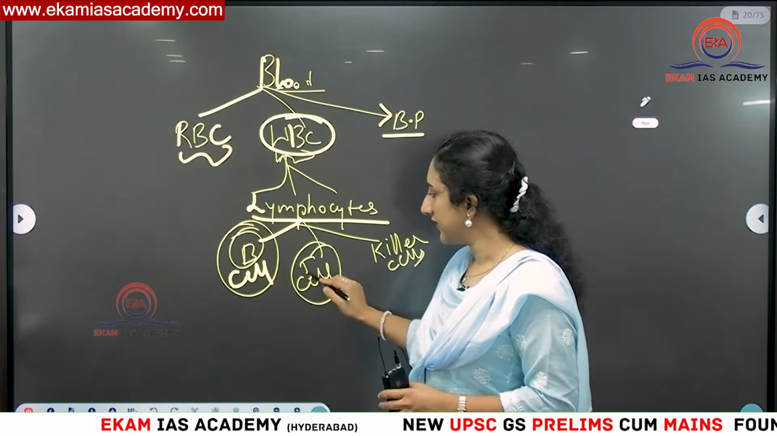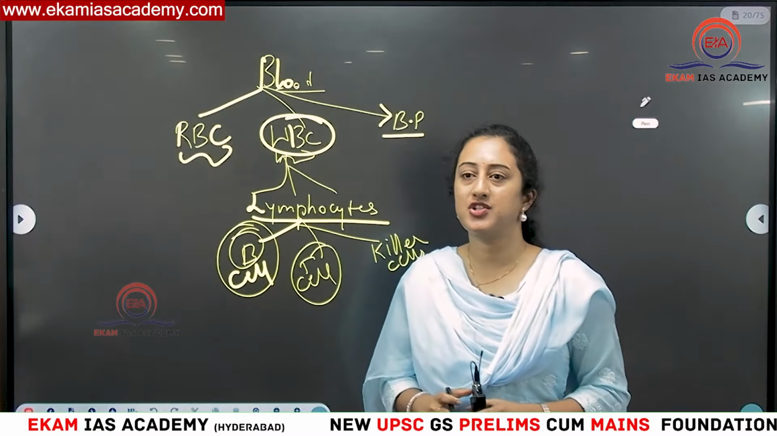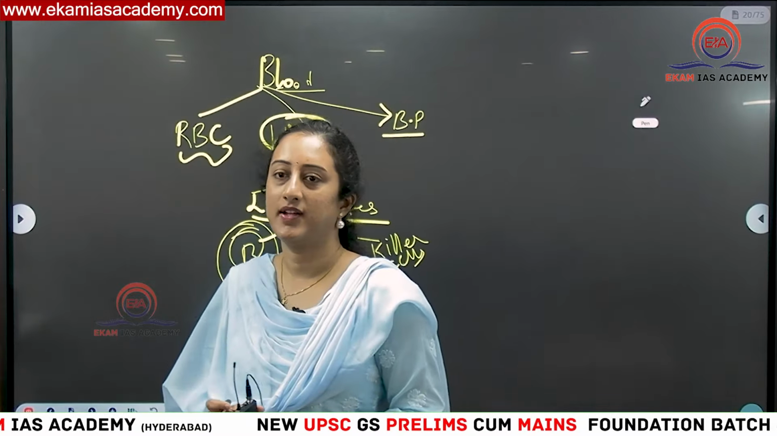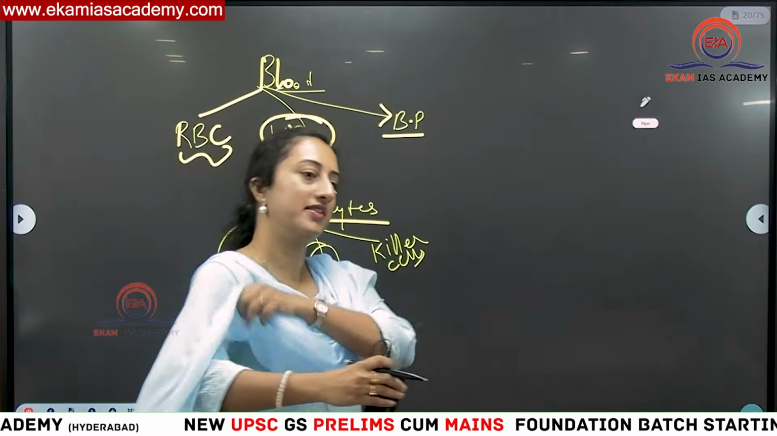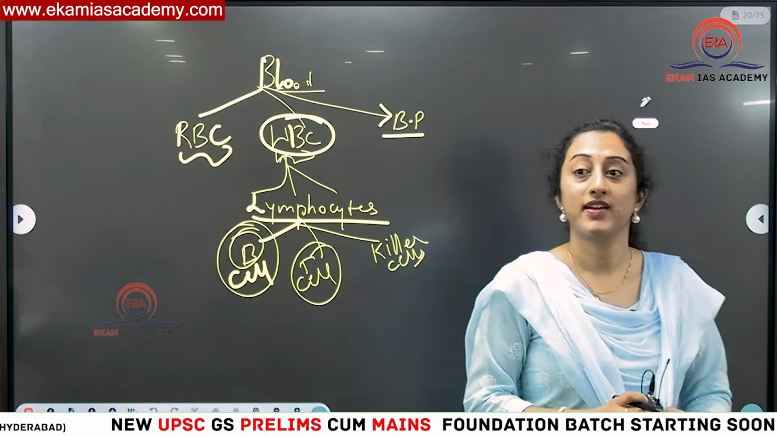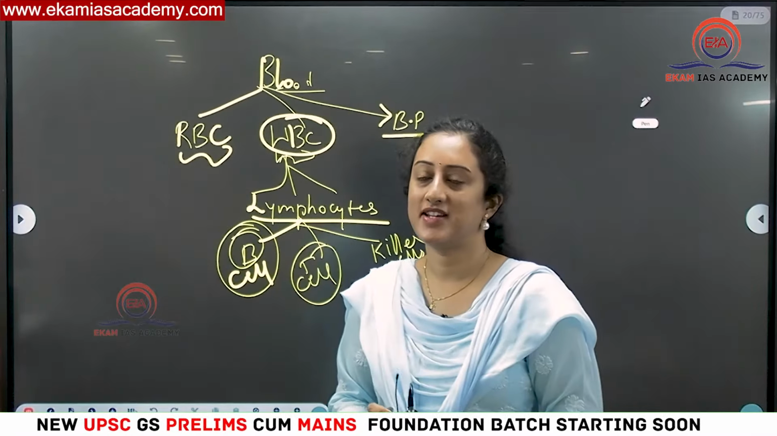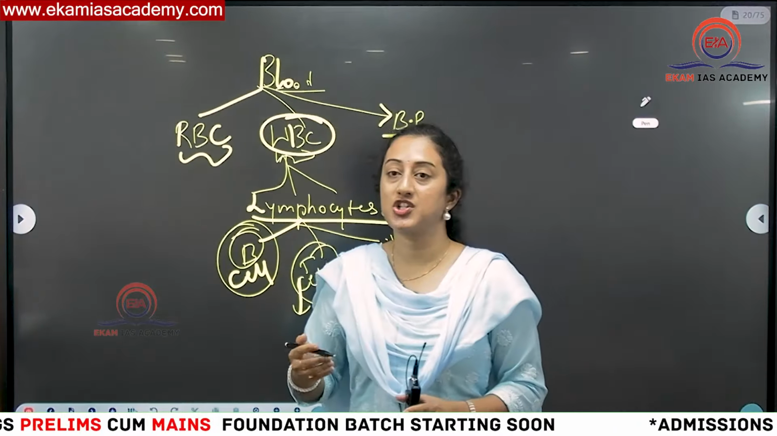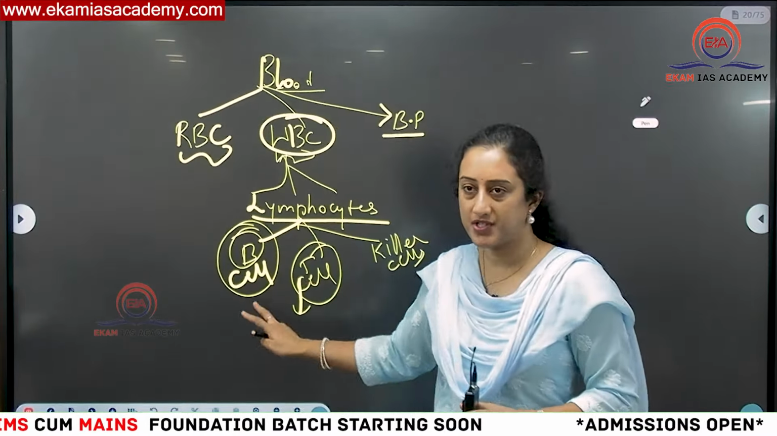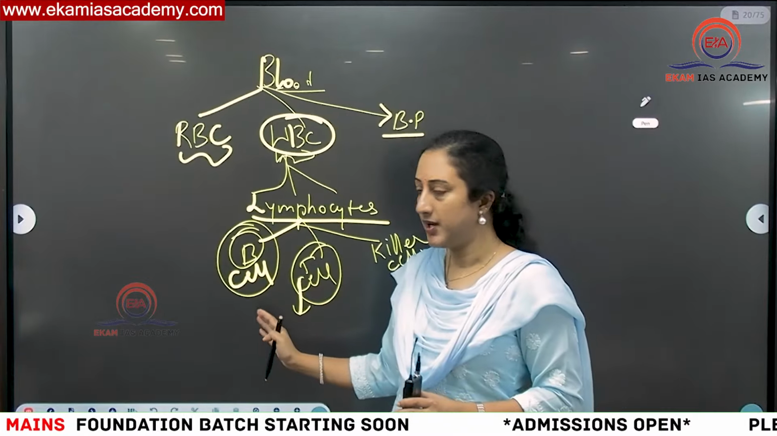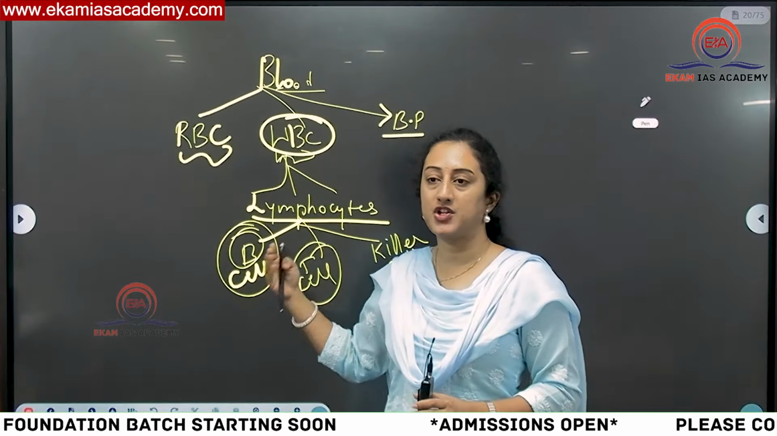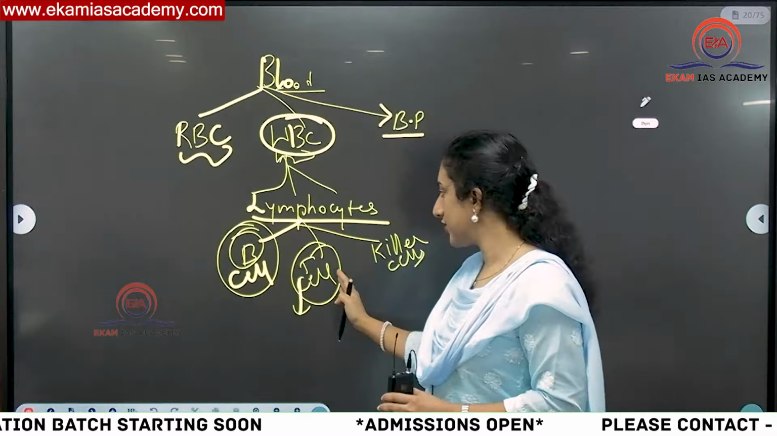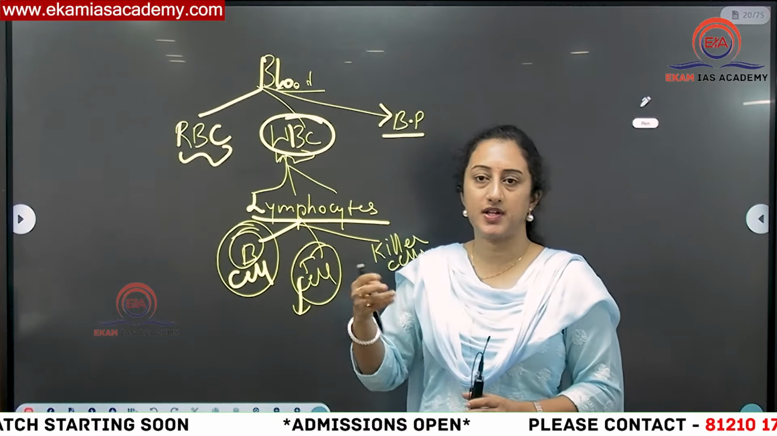T cells, in which region are they? T, guess. Yes, it is in that particular region which fights any infection within the cell. This is the basic difference you have to understand. B cells fight any infection outside the cell, and T cells fight if there is any infection within the cell.